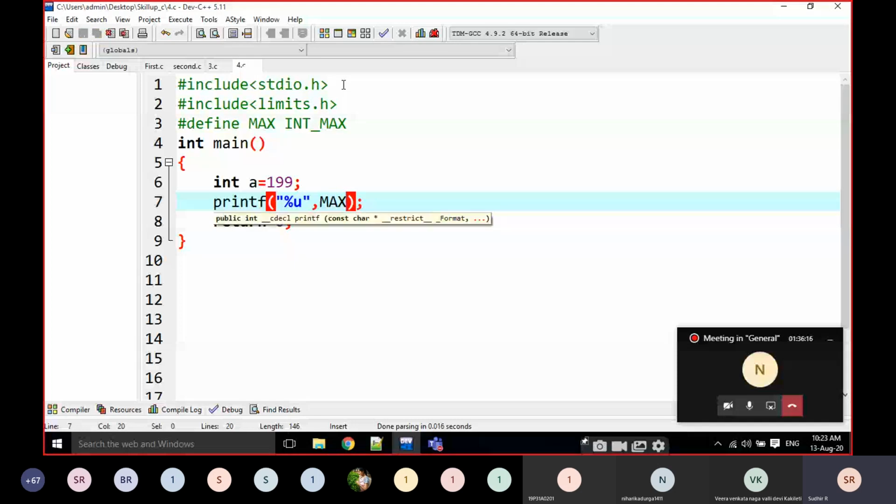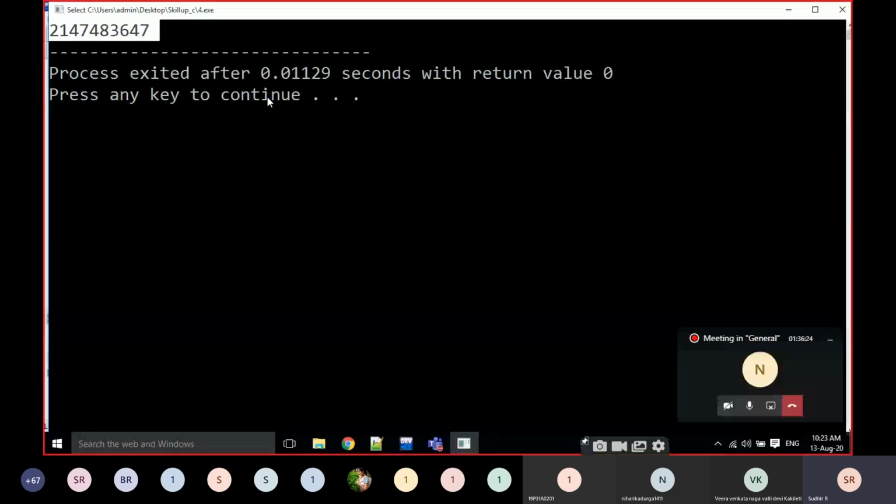This is the value here, this is the maximum value. Look here, that is the maximum value.